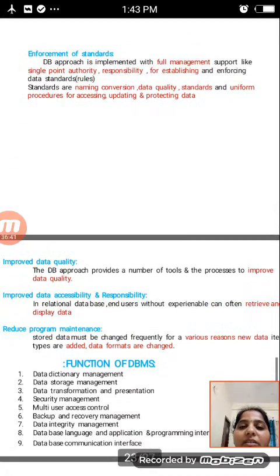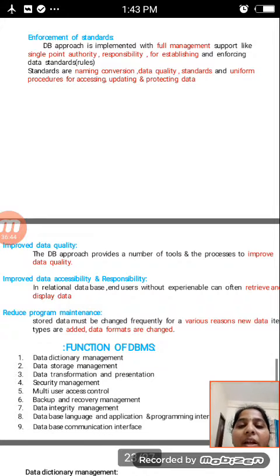After that, enforcement of standards. The database approach is implemented with full management support, like single point authority and responsibility for establishing and enforcing data standards. Standards are nothing but rules: naming conventions, data quality standards, and uniform procedures for accessing, updating and protecting the data.